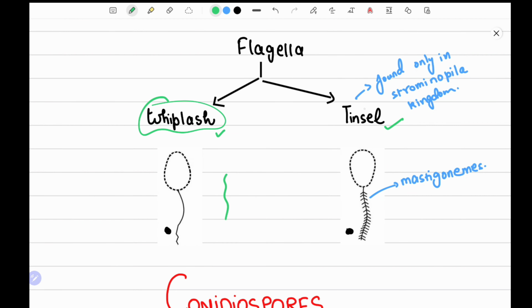Hence the name whiplash. And tinsel is the opposite. Tinsel flagella have hair-like structures which are popularly known as mastigonemes. And a tinsel flagellum is found only in the Straminipila kingdom. I know you might not understand this classification right now, kingdom, division and all, but this will be covered in the classification chapter. So for now, just learn that tinsel flagella are found only in the Straminipila kingdom.